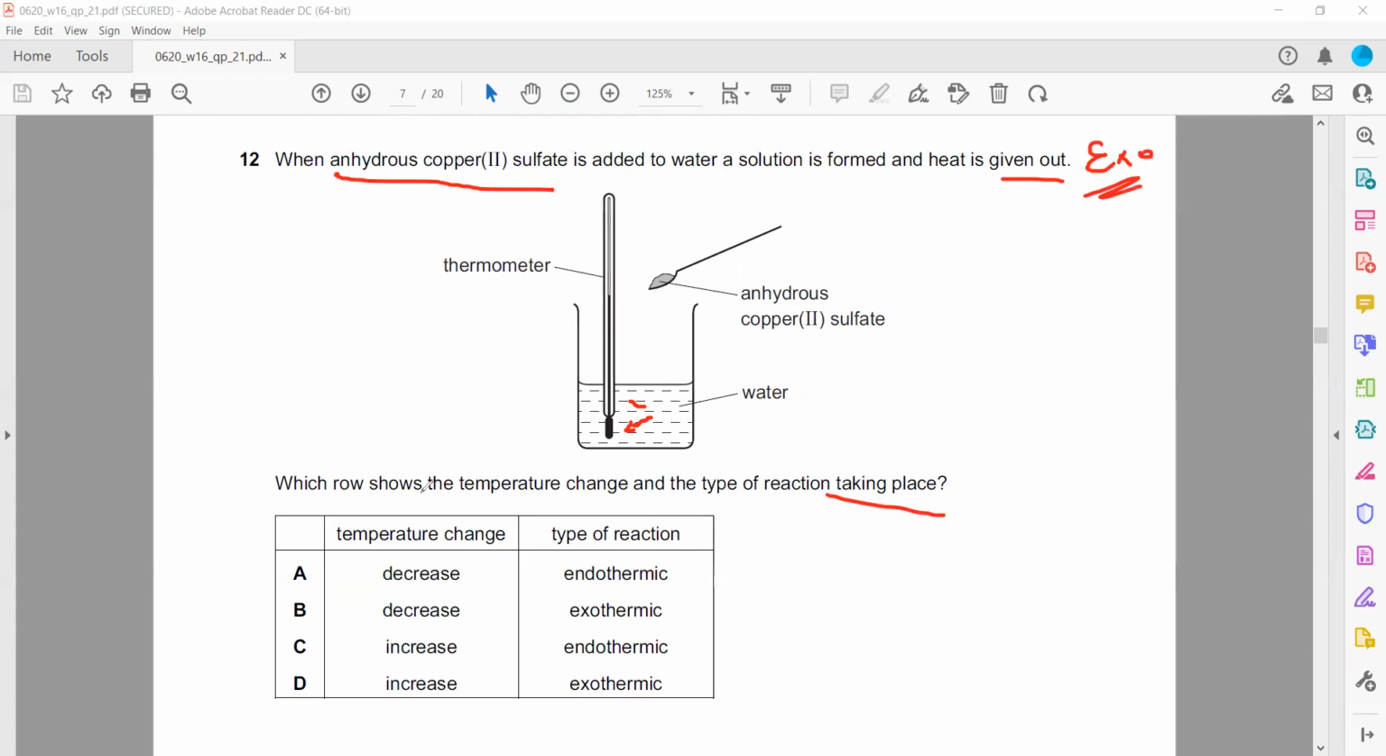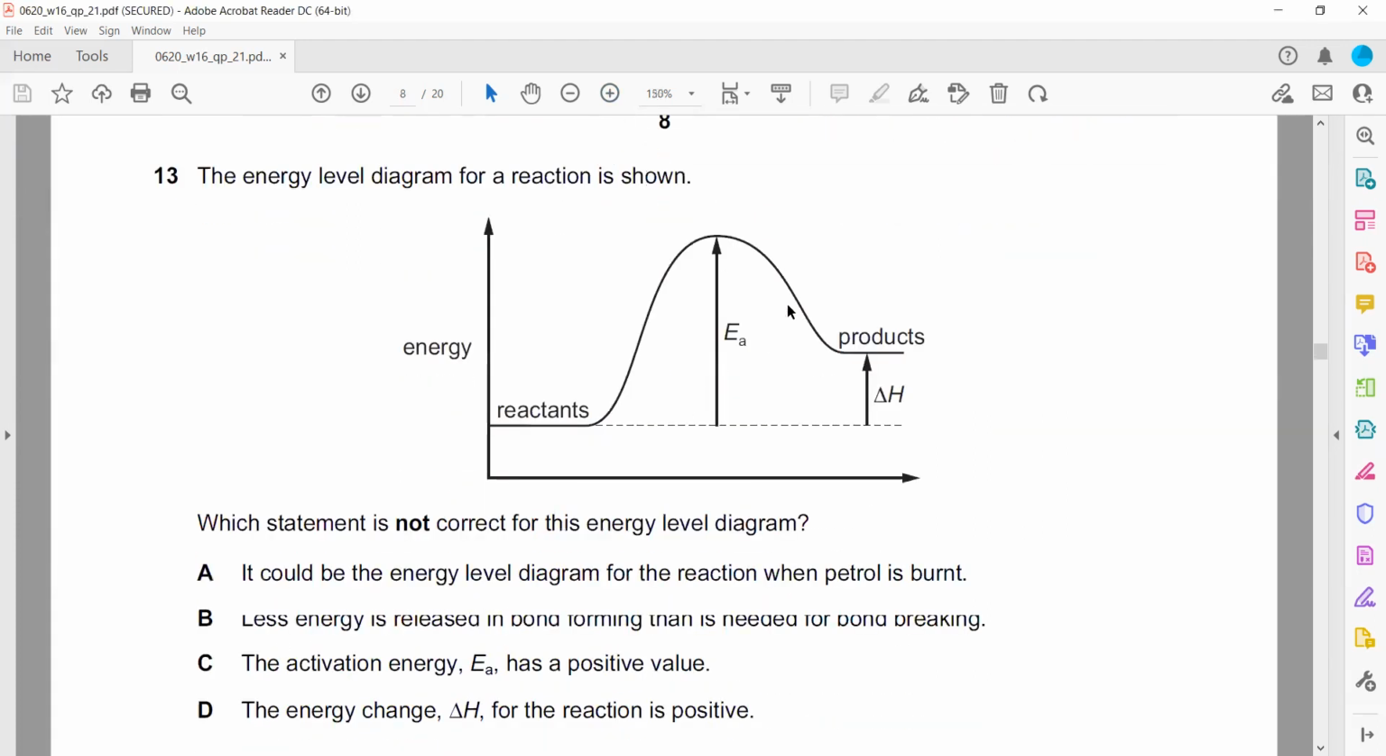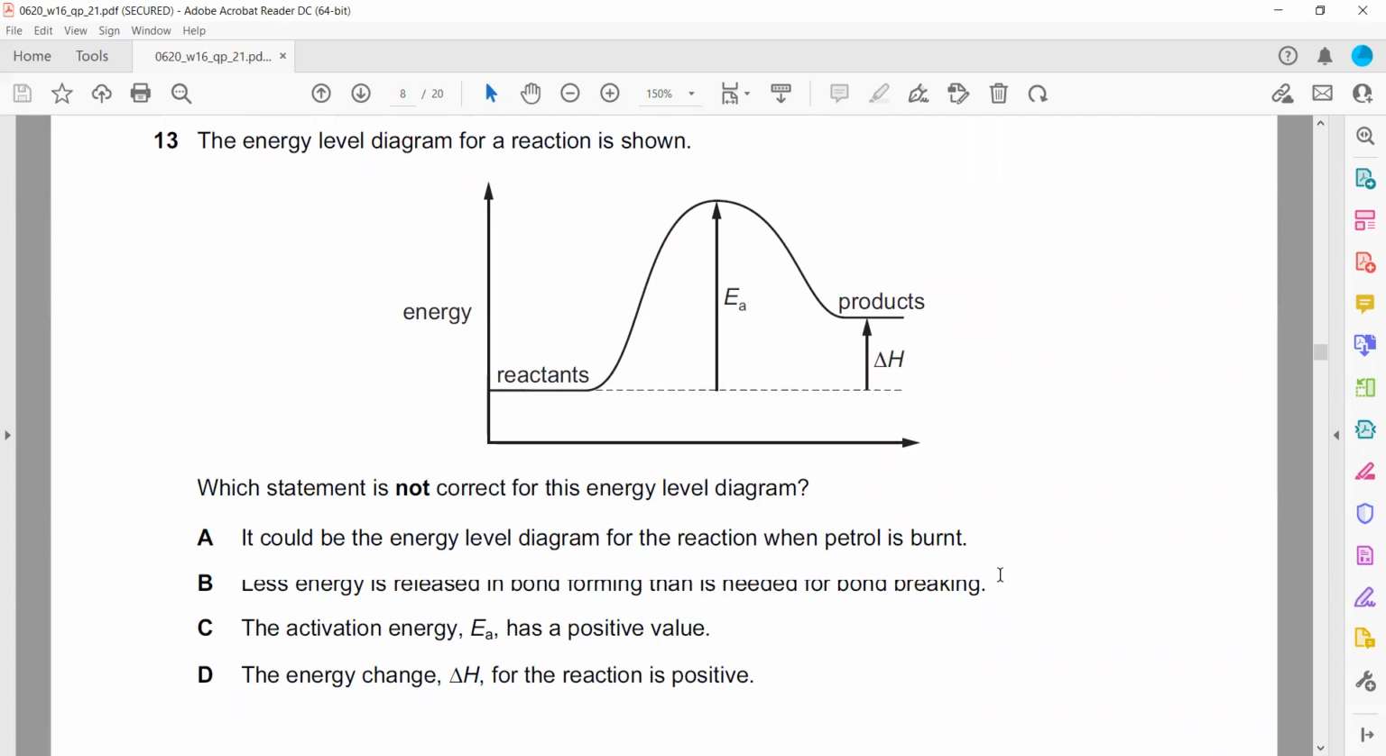The energy diagram is shown here, with the reactants having less energy and the products having more energy. So this reaction is endothermic. The reactants have low energy and the products have high energy. The minimum energy needed for the reaction to occur we call the activation energy, and the energy difference from reactants to products is called the energy change. Which statement is not correct for this energy diagram?